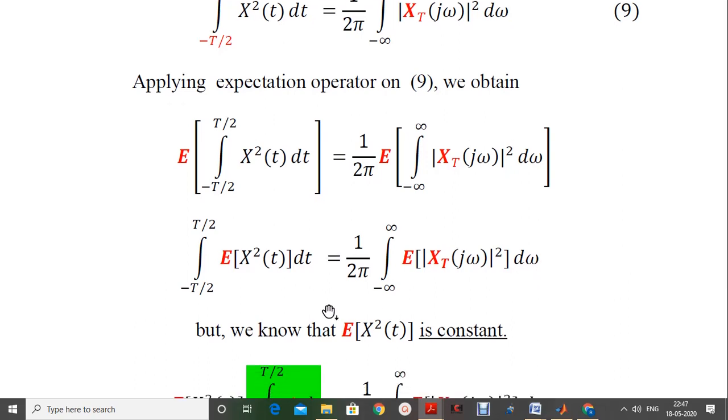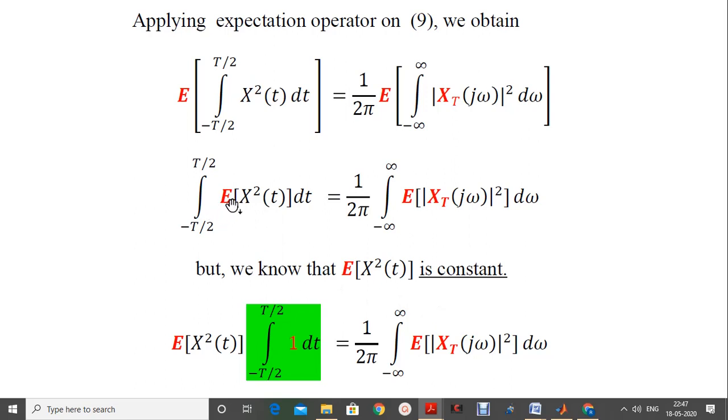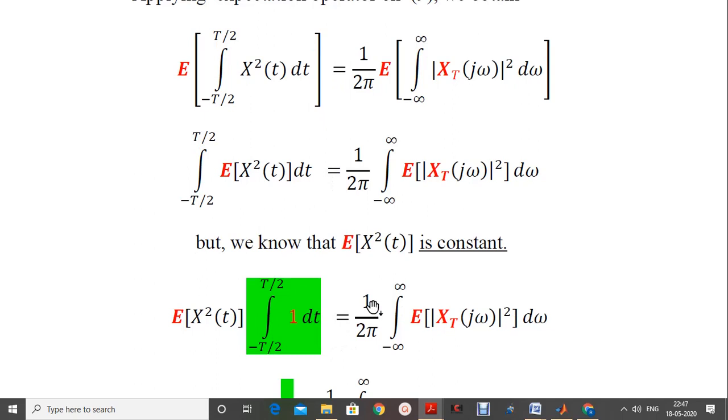But we know that expectation of square of x of t is some particular value which is constant. It is not variable. So therefore on the LHS we just take the entire term, expectation of square of x of t, outside the integration symbol, leaving 1 into dt within the integration symbol here. This is equal to, on the RHS, 1 by 2π integration expectation of square of X_T of jω dω as before.